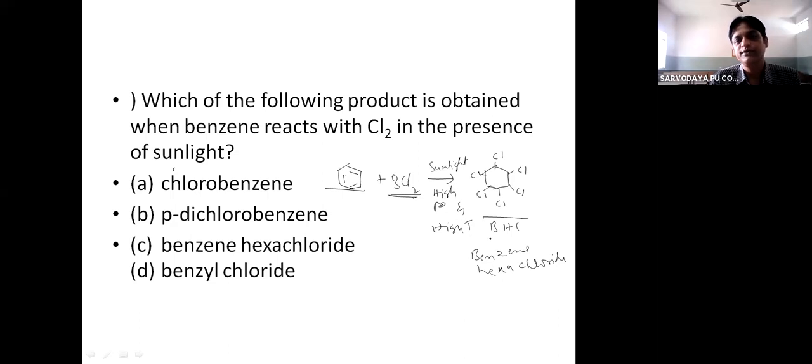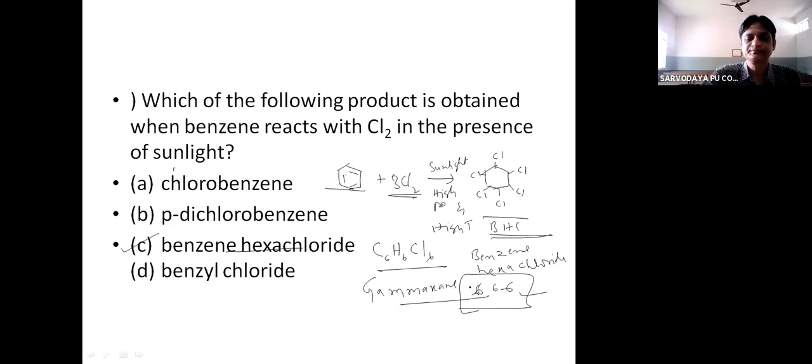So with chlorine, it forms a very important insecticide, benzene hexachloride, BHC, which is also called triple six, C6H6Cl6. So that's why another name for benzene hexachloride is triple six, or it is also called gammaxane, its commercial name. Okay.